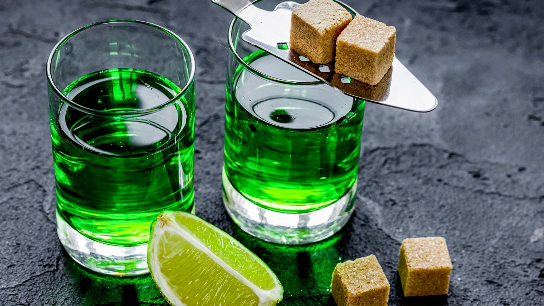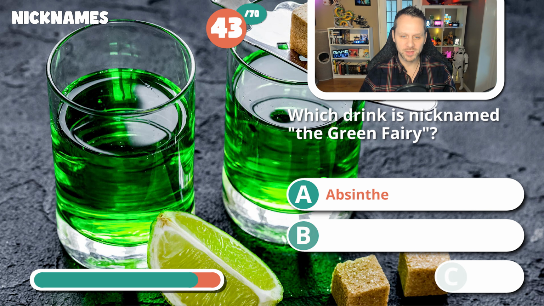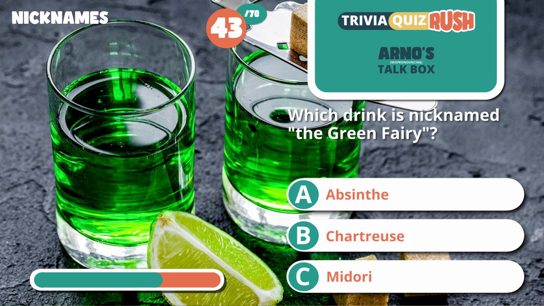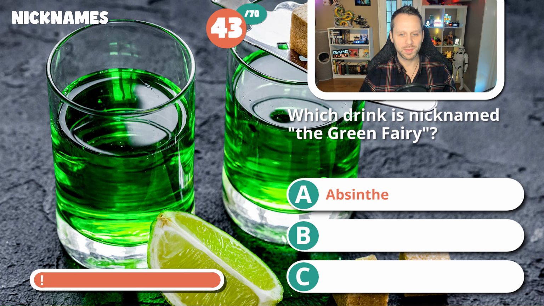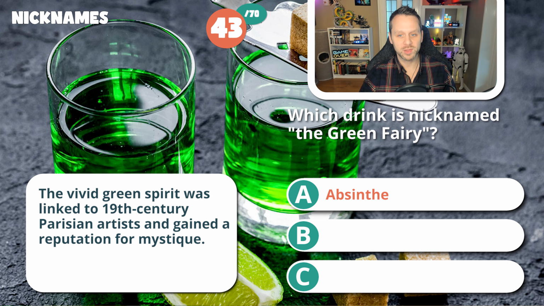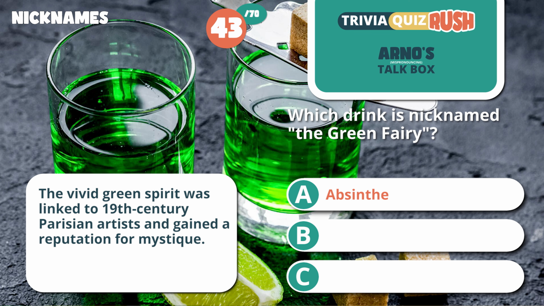43. Which drink is nicknamed the Green Fairy? Is this absinthe, chartreuse, or Midori? And correct with absinthe. The vivid green spirit was linked to 19th century Parisian artists and gained a reputation for mystique.